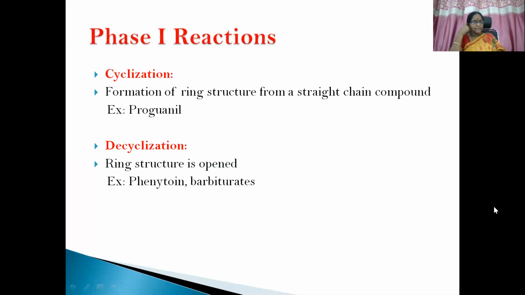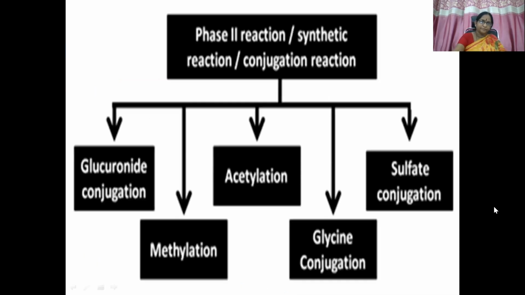Then we have cyclization and decyclization. Cyclization means formation of a ring structure from a straight chain compound. Decyclization means a ring structure is opened to form a straight chain compound. Examples are proguanil here, and phenytoin and barbiturates here. So that is all about phase one reactions: oxidation, reduction, hydrolysis, both microsomal and non-microsomal, along with cyclization and decyclization.